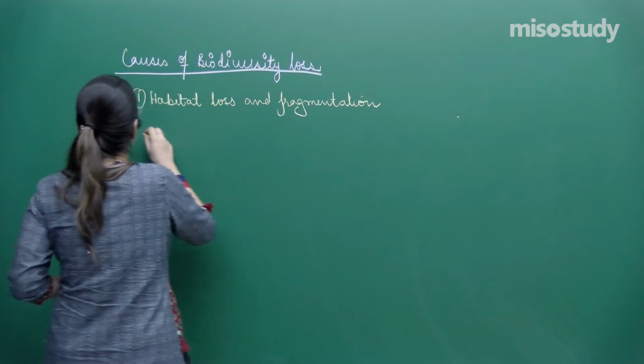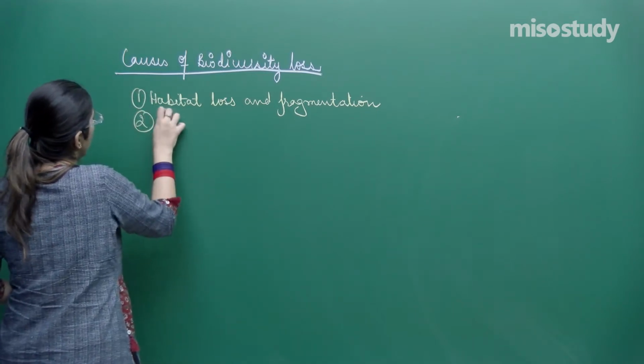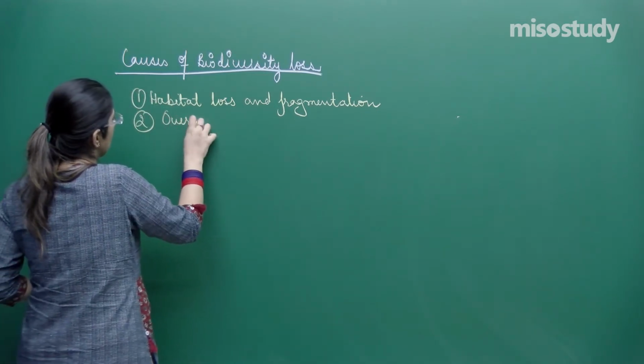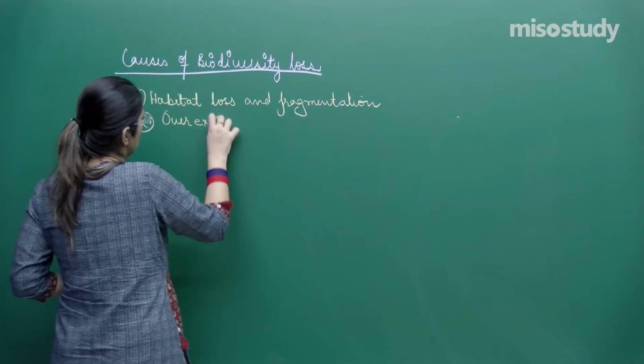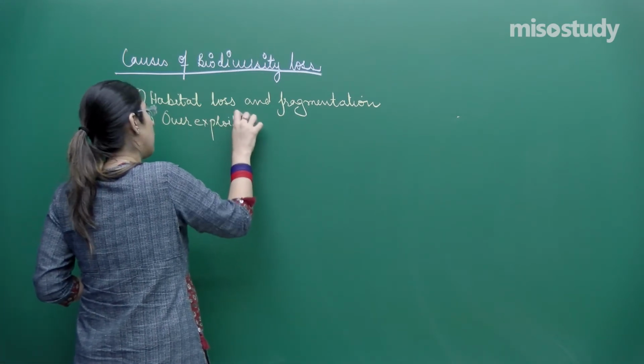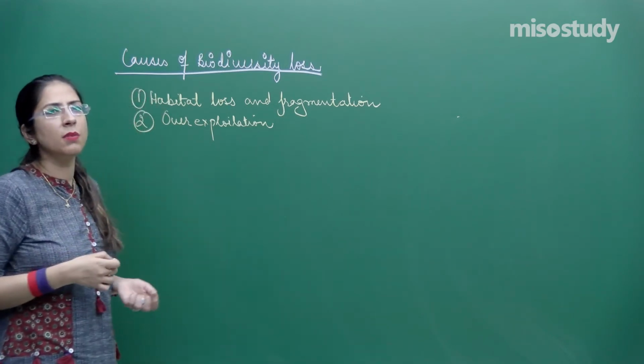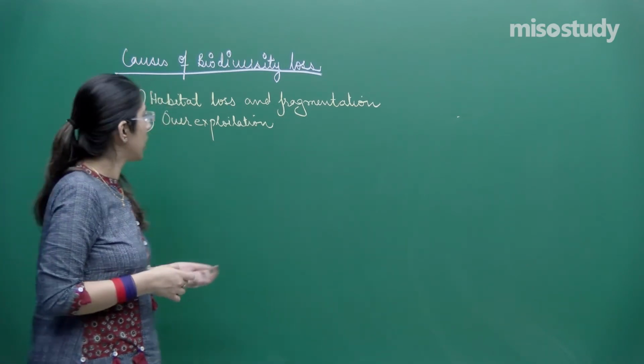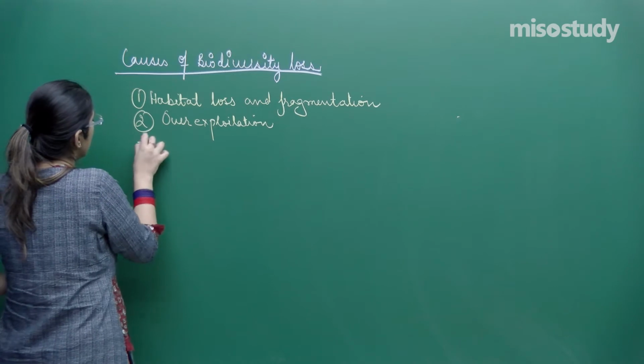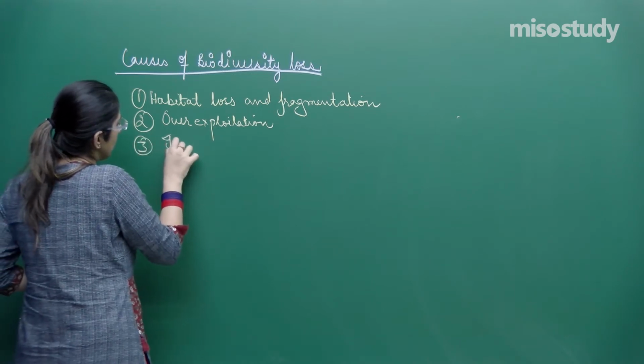Another reason is overexploitation. Overexploitation means we are using some resource excessively. Third, introduction of alien species.